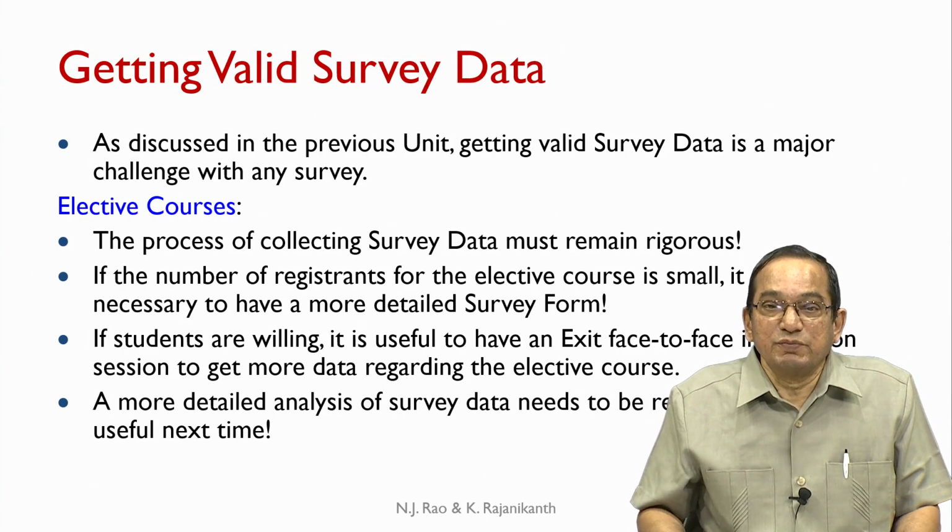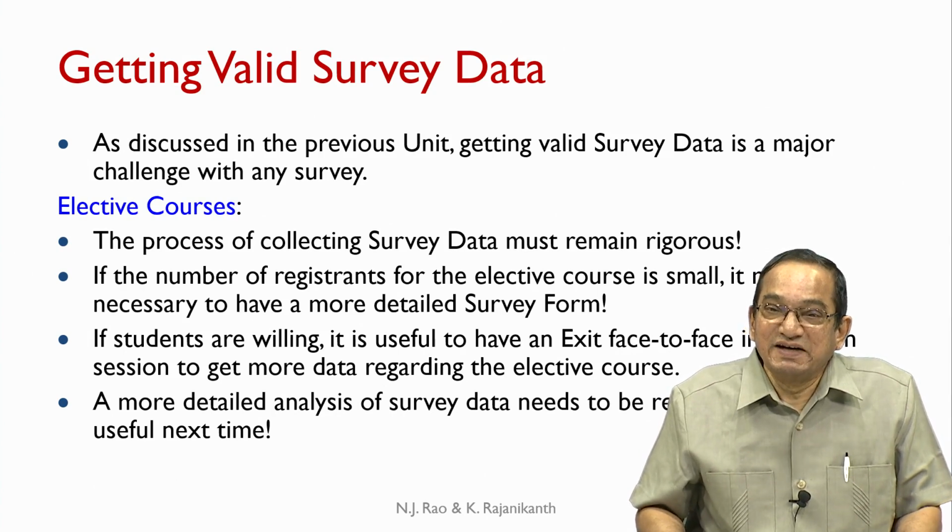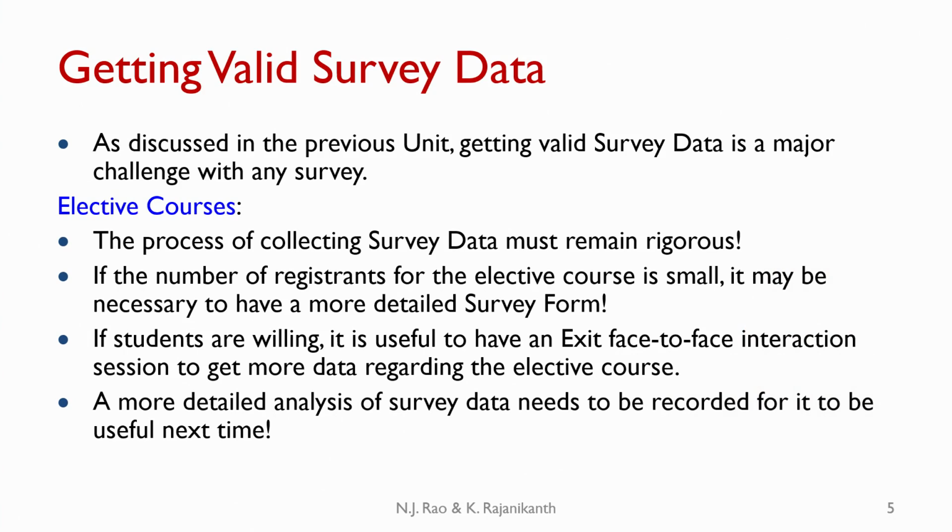As discussed in the previous unit, getting valid survey data is a major challenge with any survey, particularly so with electives. The process of collecting survey data must remain rigorous even though it is an elective course. If the number of registrants for the elective course is small, it may be necessary to have a more detailed survey form.